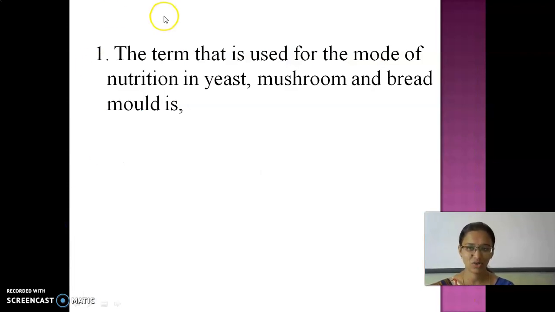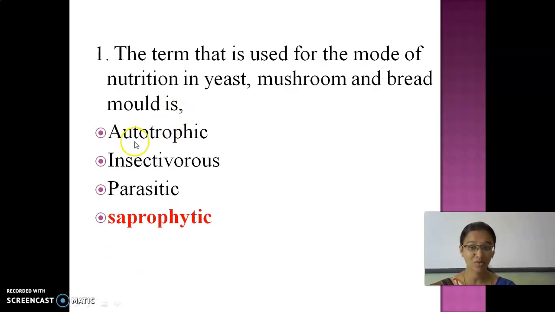So what is the first question? Look here. The term that is used for the mode of nutrition in yeast, mushroom and bread mold is. What category does all this belong to? Autotrophic or heterotrophic? Heterotrophic. In heterotrophic, what are all the modes?